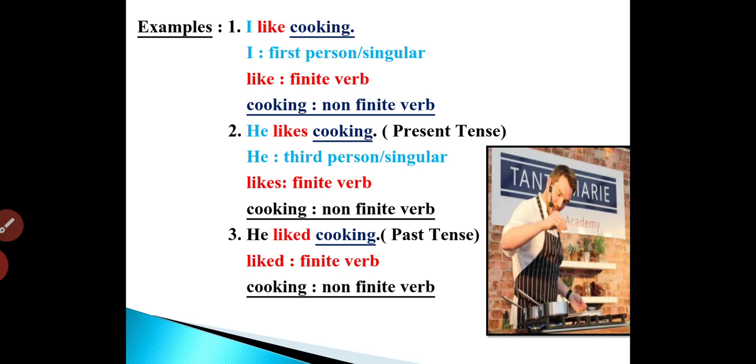the tense of sentence 2 is the present tense. And which word is telling us that it is in present tense? Likes. Therefore, you see that both the words likes in sentence 2 and liked in sentence 3 are telling about the tense. That is why in both of these sentences, they are the finite verbs. Cooking again is a non-finite verb because it's not getting affected by the tense of a sentence.